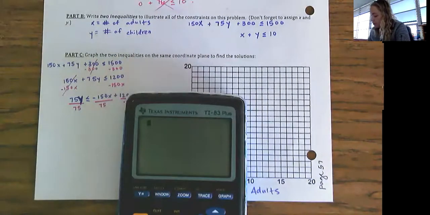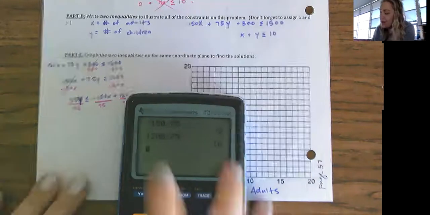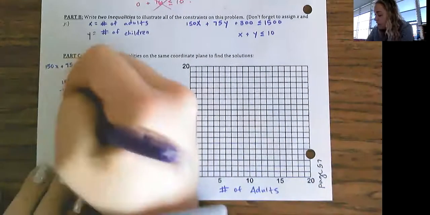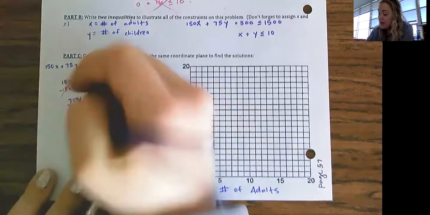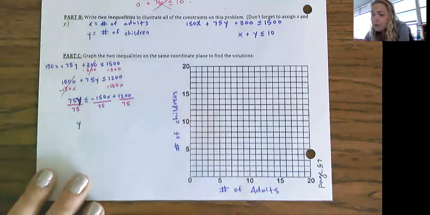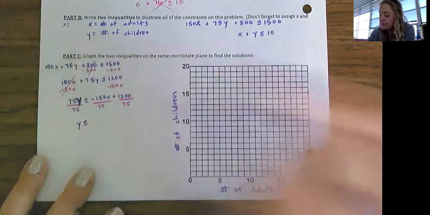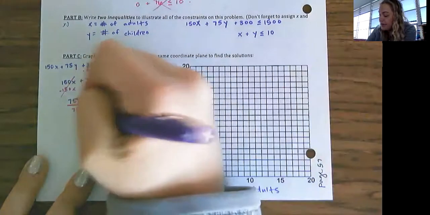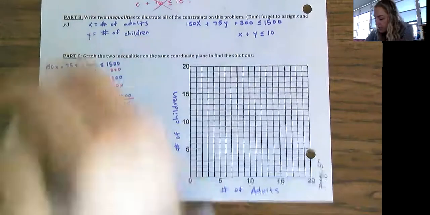Negative 150 divided by 75, I get negative 2, and 1,200 divided by 75, I get 16. So my final answer will be y, and I don't flip the symbol because I didn't divide by a negative anywhere. That 75 was positive and I divided that everywhere. It doesn't matter if the 150 was negative, it's just what you're dividing by. So that is still less than or equal to, because again, I don't flip the symbol: y is less than or equal to negative 2x plus 16. There's my first inequality.